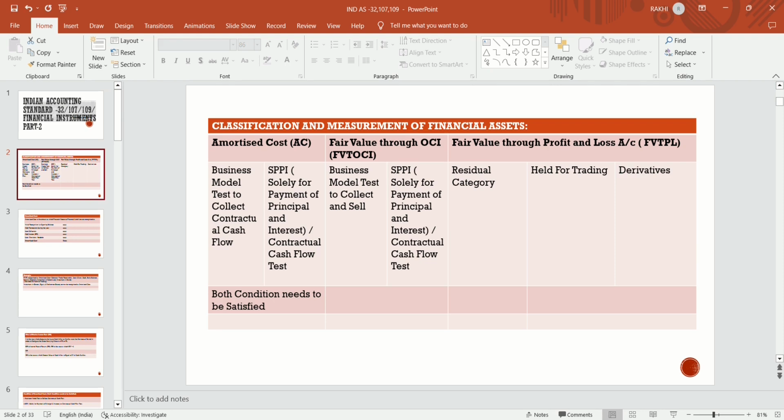क्योंकि इंटेंशन is to be decided on day one, at the time of recognition, at the time of checking the classification measurement. जिस टाइम आप अपने एसेट को क्लासिफाई कर रहे हो मेजरमेंट के लिए, रिकॉग्नाइज करने के लिए, at day one you have to decide whether you have to recognize that at amortized cost या फेयर वैल्यू थ्रू OCI, या फेयर वैल्यू थ्रू P&L। You cannot change your measurement principles। आप अपने रिकॉग्नाइजेशन क्राइटेरिया को रेगुलरली चेंज नहीं कर सकते। Once you have decided to recognize that asset through फेयर वैल्यू थ्रू OCI, तो आपको उसी में रिकॉग्नाइज करना पड़ेगा।